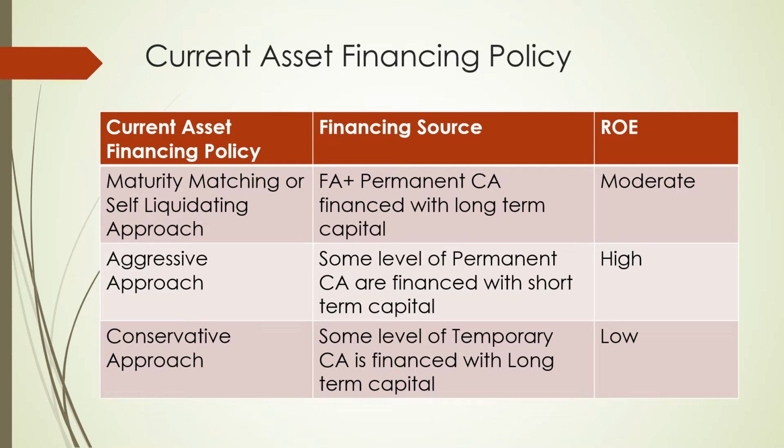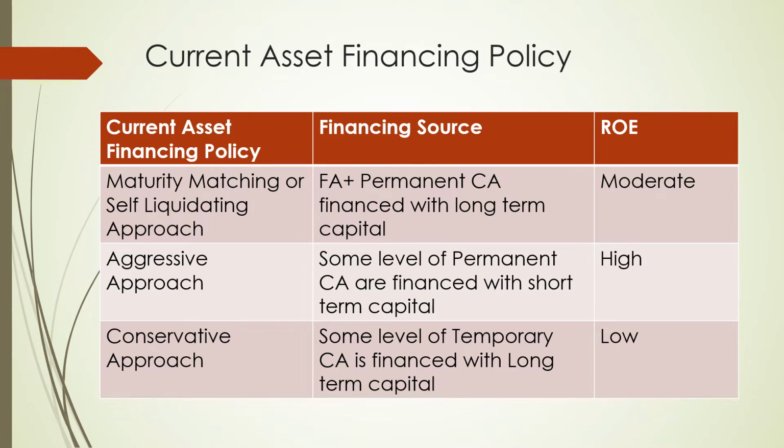Again, we have three policies: conservative policy, aggressive approach, maturity matching or self-liquidation approach. These three depend upon how we are going to finance our permanent working capital and temporary working capital.